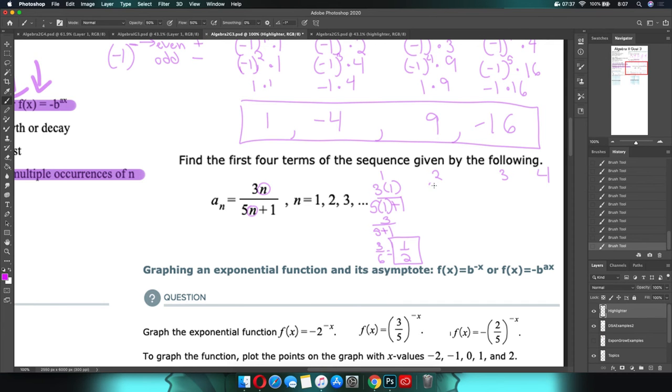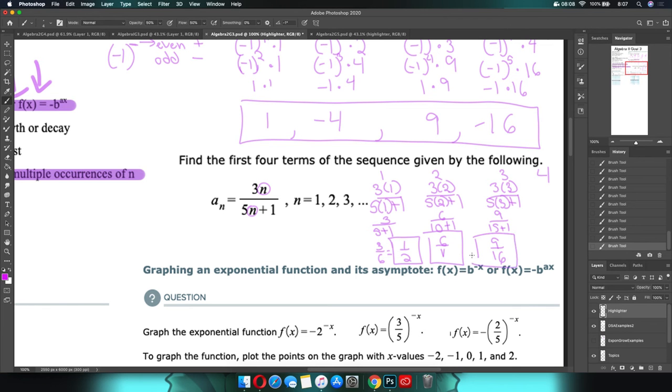Then this will be 3 times 2, and then it'll be 5 times 2 plus 1. What do we get? So 3 times 2 is 6. 5 times 2 is 10 plus 1, so that'll be 6 over 11. That's another answer in our box. Then 3 times 3 over 5 times 3 plus 1. 3 times 3 is 9, and then 5 times 3 is 15 plus 1, so this will be 9 over 16.